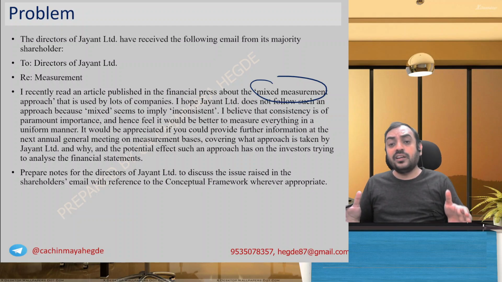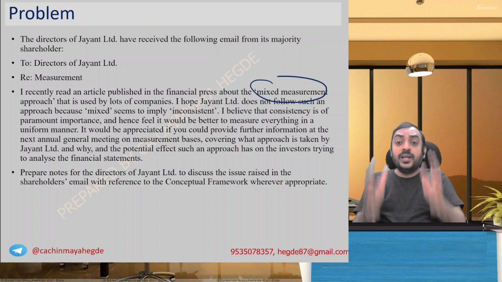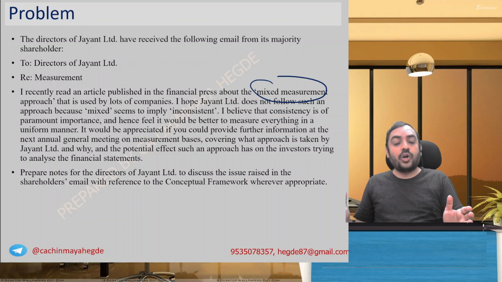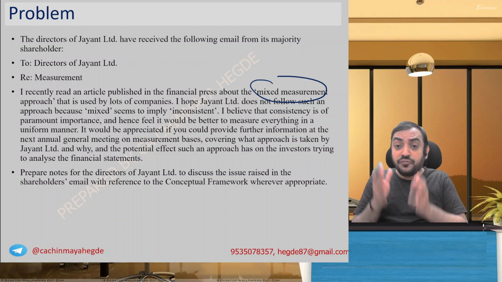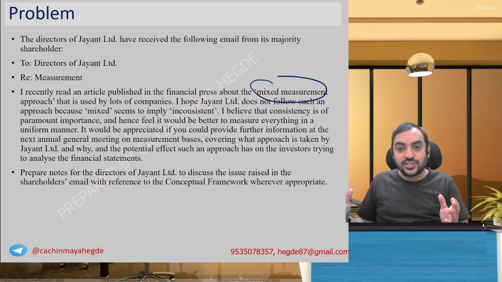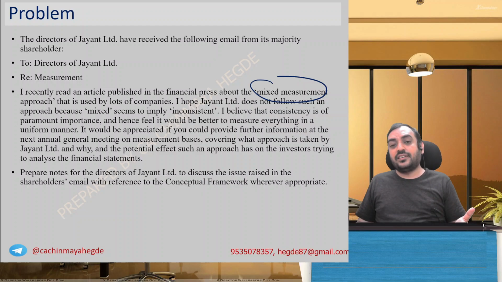Same example, what I've taken earlier, I will repeat. If the building is in the heart of the city, office building, revaluation model makes more sense. If the building is at the outskirts of the city where value does not change much, cost model is sufficient.